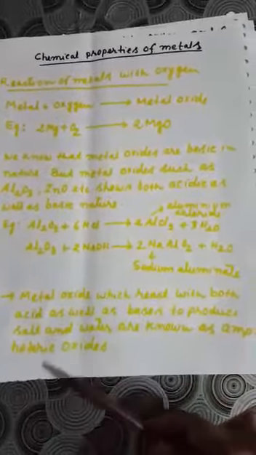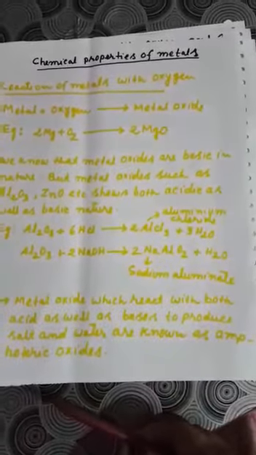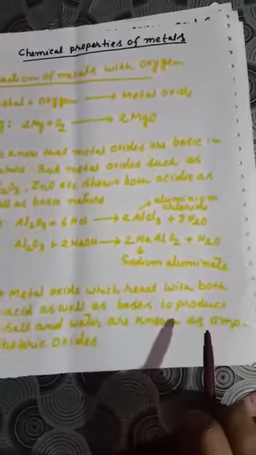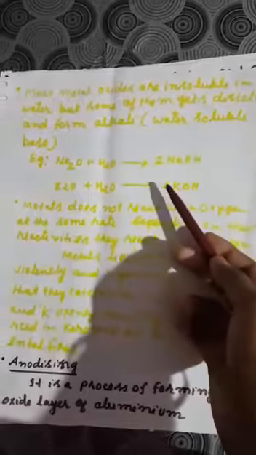This type of metal oxides which react with both acid as well as bases to produce salt and water are known as amphoteric oxides. This is a new term you have to remember: amphoteric oxides. Most metal oxides are insoluble in water, but some metal oxides like sodium oxide and potassium oxide are highly soluble in water. This type of metallic oxides, which are basic in nature and get dissolved in water, is called alkali. That means water soluble bases are called alkalis.